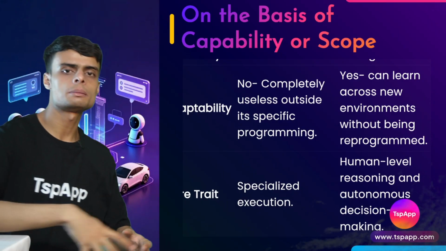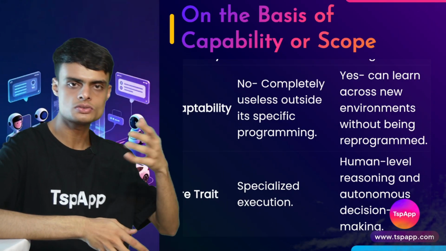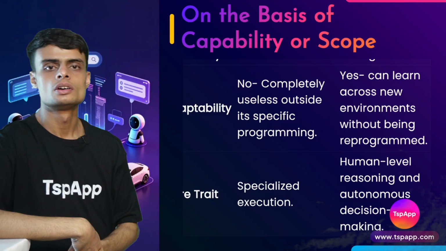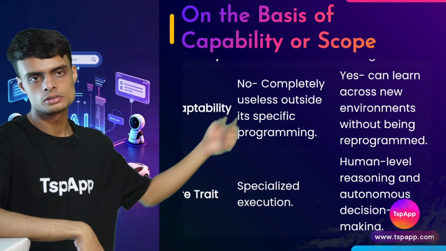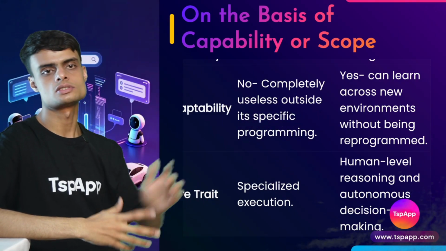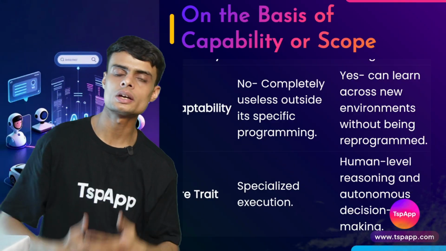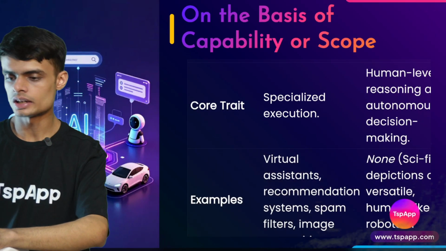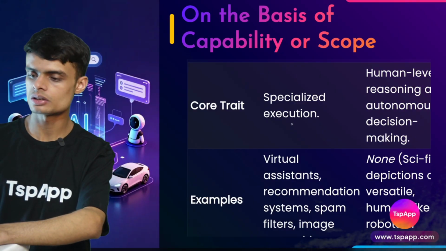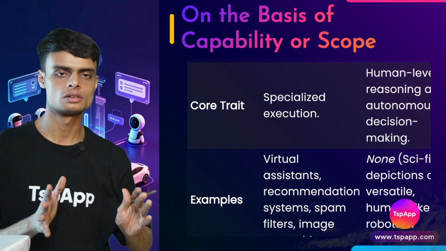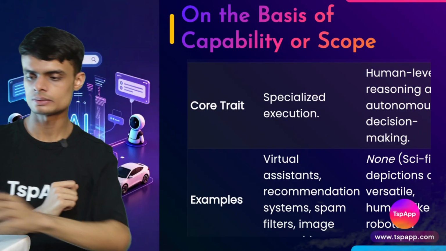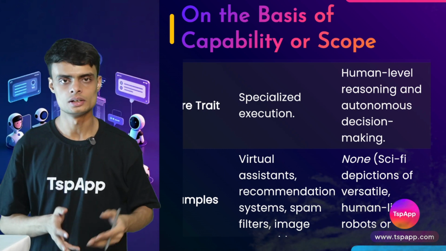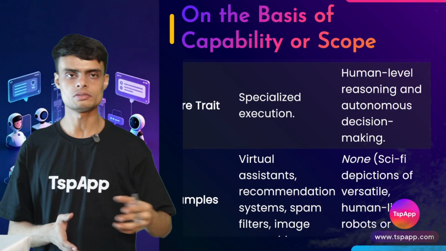Adaptability, who is more adaptable? Adaptable means the ability to change oneself, to adapt based on the changing needs of the environment. Weak AI, strong AI, narrow AI or general AI. General AI can adapt, but narrow AI cannot adapt. Okay, we have some specialized core traits. It has some specialized execution. Its job is fixed, to perform a fixed task, whereas the general AI will be able to perform human level tasks, any task in any field.